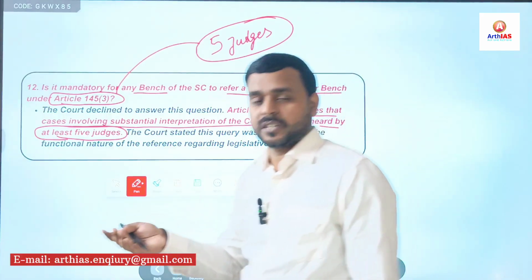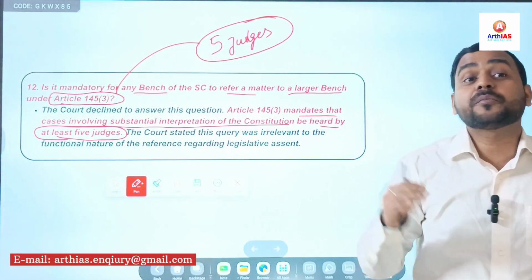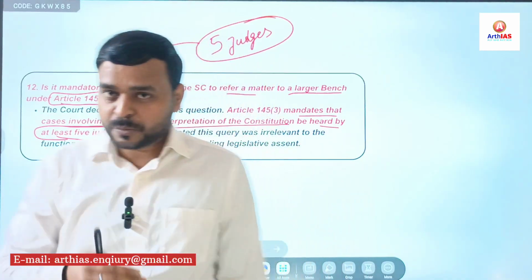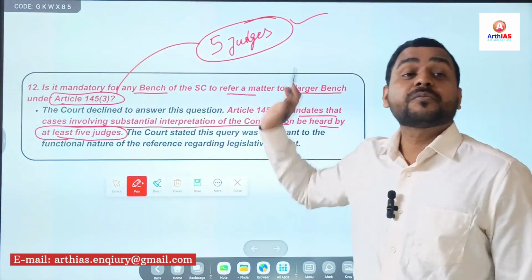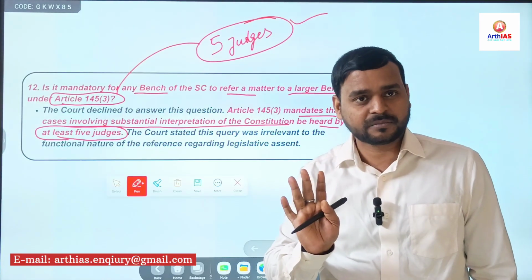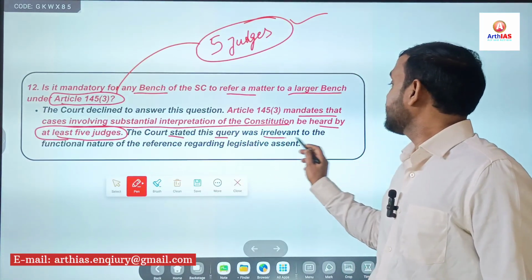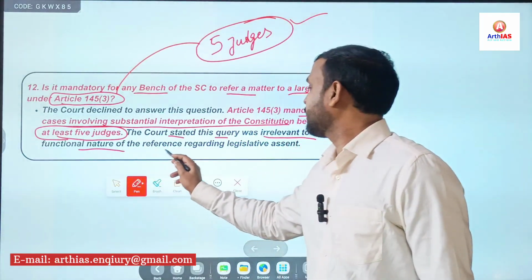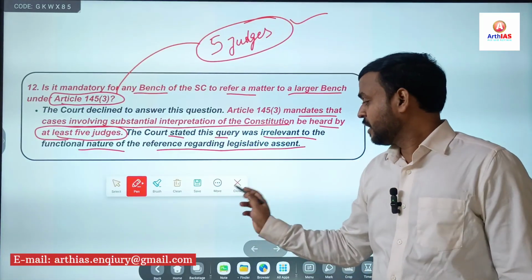Even if any term is being interpreted by the Supreme Court, it must be heard by a bench of 5 judges. So the court stated this query was irrelevant to the functional nature of the reference regarding legislative assent. Simple. Now the last 2 questions.